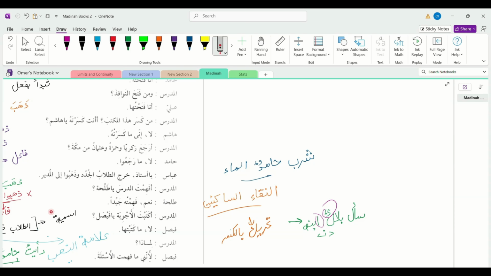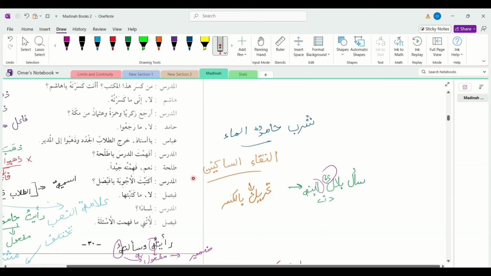We pronounce it with a kasra-type sound in between the two words. Sharaba hamidun ma. So we have that small i in between. For example, sa'ala bilalun ibnah. Bilalun ibnah. It has the kasra-type sound in between. This is called the iltiqa' al-sakinain.